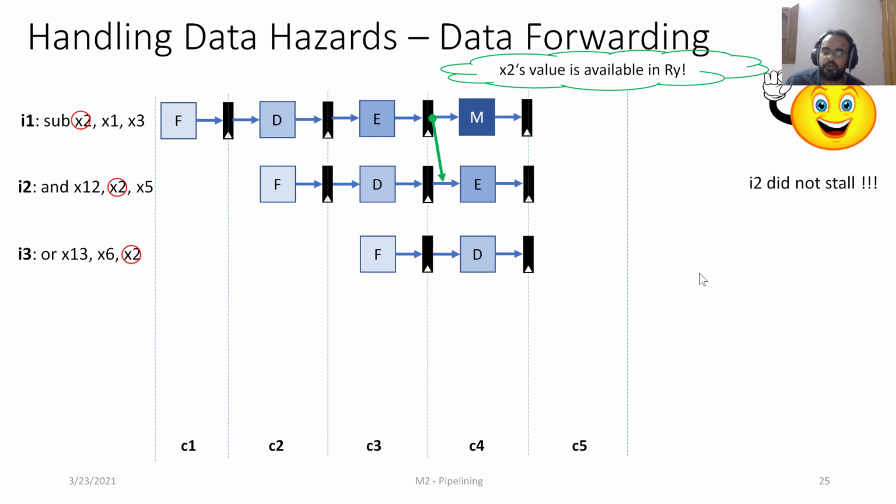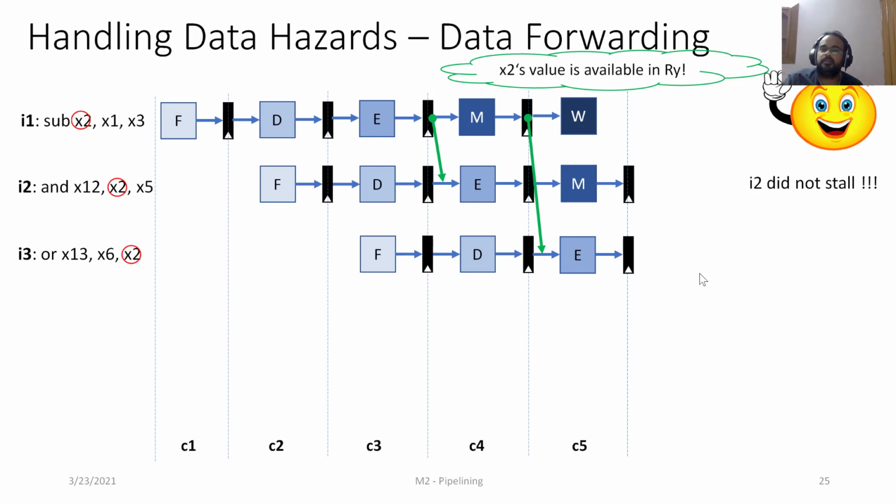So in cycle 5, what we are going to do is use the value of RY to update the register file. Also, we are going to forward the same value from RY to the beginning of the execute stage. What happens there is the value in X6 will be given by the decode stage, and the value in X2 will be supplied by RY. Hence, in the fifth cycle, the execute for I3 can proceed without any stalls.